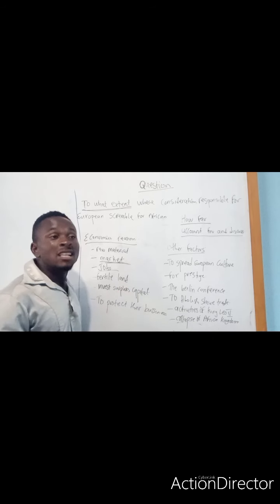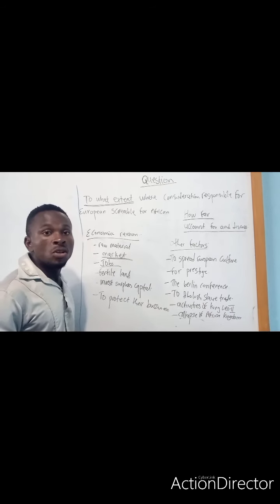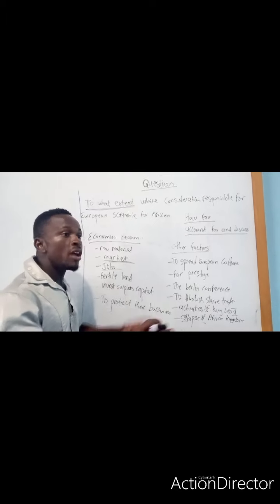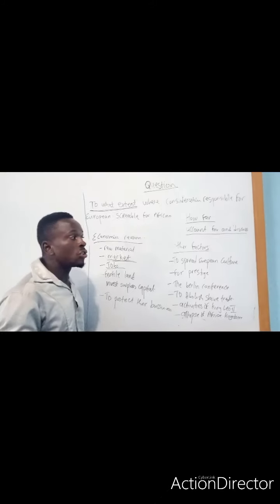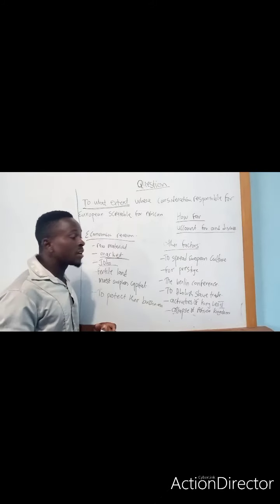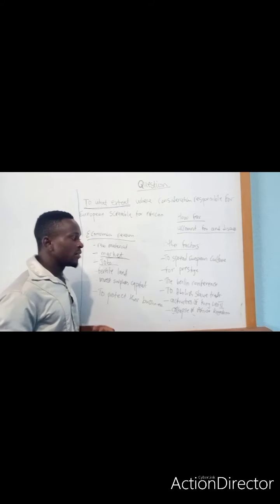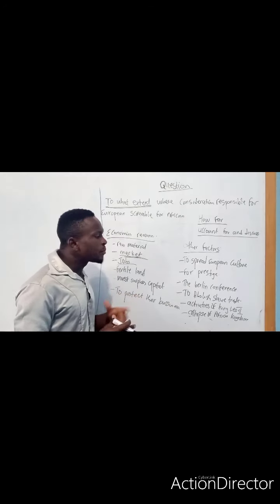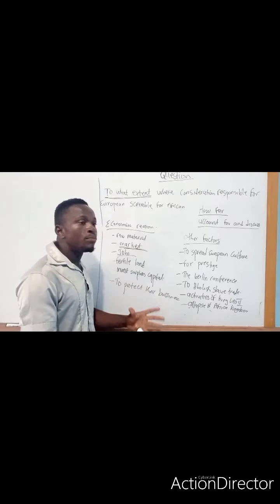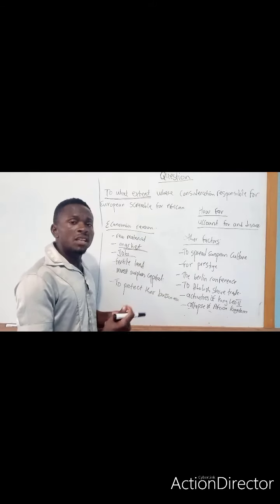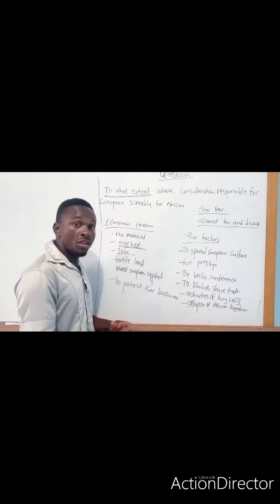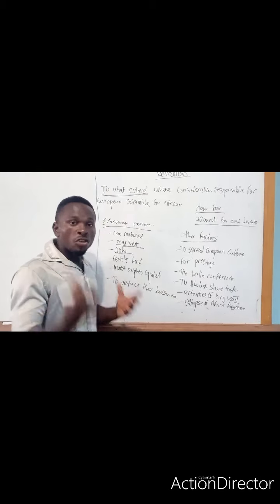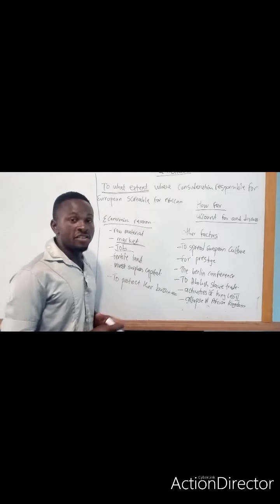Now you start. The spread of European civilization and culture. European powers believed that their culture and civilization was the best. So they needed areas where they could spread their culture and civilization. Thus they came to scramble for Africa in order to spread their culture and civilization. Prestige was a political reason why they scrambled for Africa. European powers needed prestige. That is, in Europe, it was believed that the more territories you have, the more prestigious you become. So, as a result of prestige, European powers needed to scramble for Africa to become more prestigious in Europe.